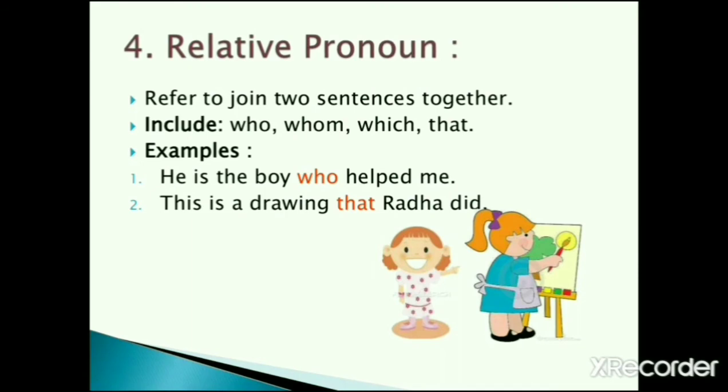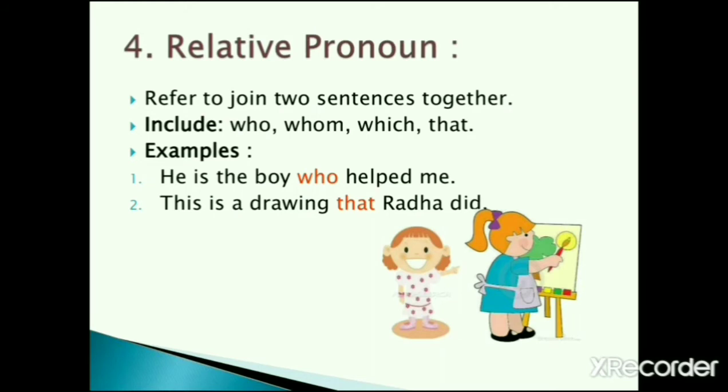Relative pronoun. Relative pronoun is used to join two sentences together. Once again, I'm repeating: relative pronoun is used to join two sentences together. For example, who, whom, which, that. These are relative pronouns. For example, he is a boy who helped me. This is a drawing that Radha did.